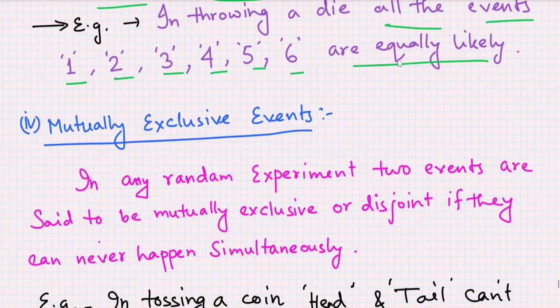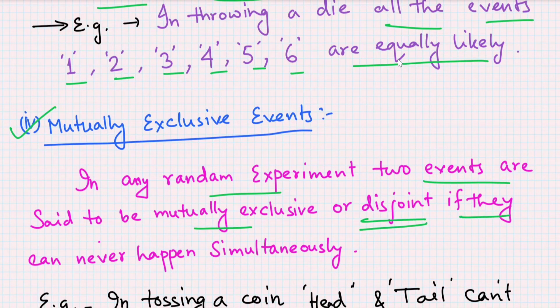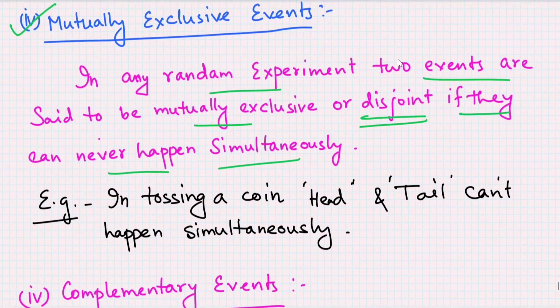Now the next event is mutually exclusive event. What is a mutually exclusive event? In any random experiment, two events are said to be mutually exclusive or disjoint if they can never happen simultaneously. So this is very easy, and the example of this type of events is also very easy. For example, in tossing a coin, head and tail can't happen simultaneously. So these two events are mutually exclusive events.